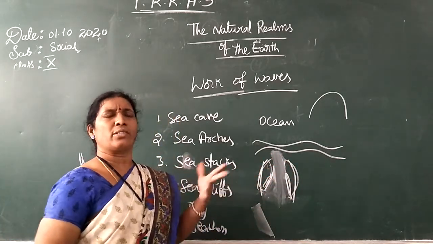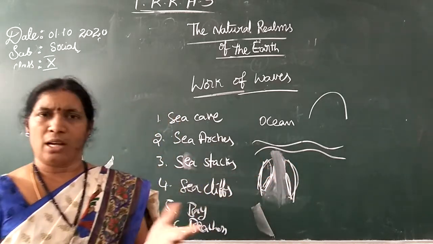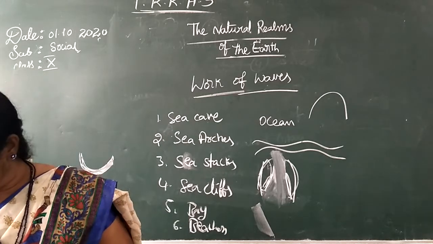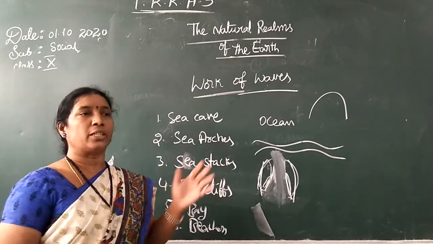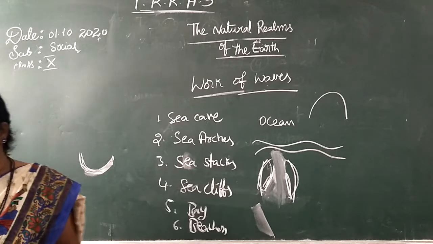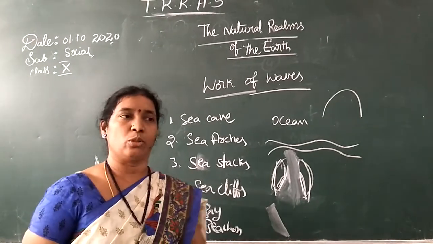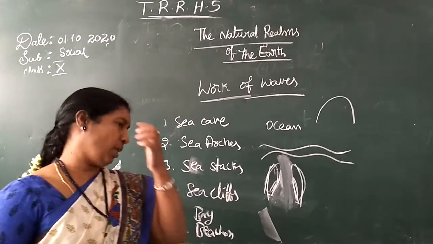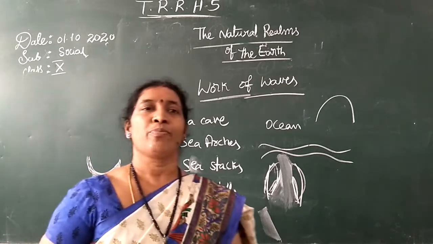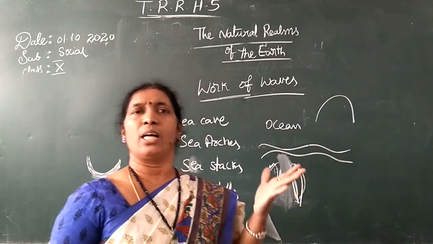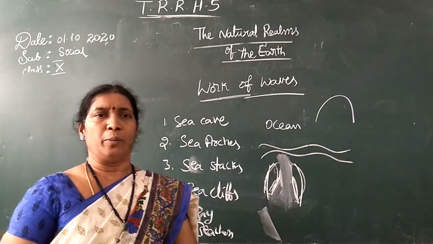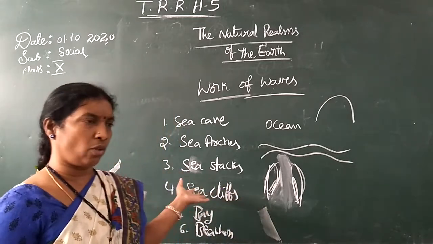You might have seen many beaches all over the world. We have Gokarna beach in Karnataka, Kovalam beach in Kerala, Diu beach in Gujarat, Golden beach in Chennai, and Ramakrishna beach in Visakhapatnam. Like that, many beaches are there.